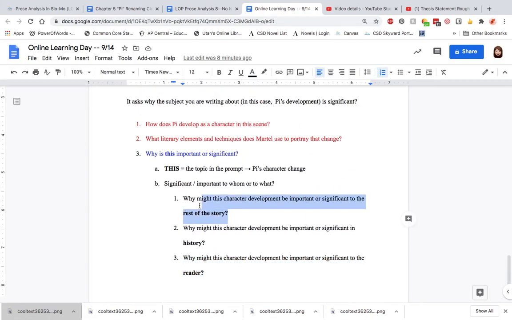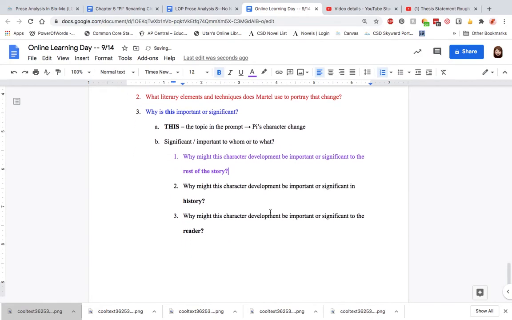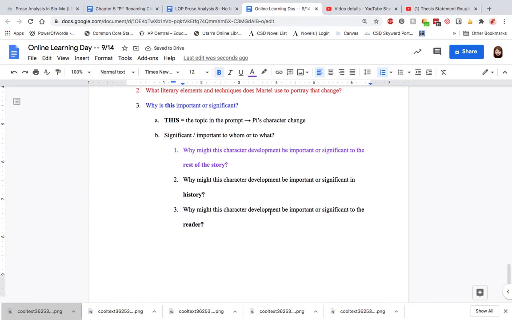But I can go back to this question, and I can think about why his character development might be important to the rest of the story. And I think it's important to the rest of the story because in this scene where we watch Pi go from this weak, powerless character to this empowered, joyful, charismatic leader, we learn to root for him, we learn to like him. And in literary terms, what that means is that we learn to sympathize with him, which means we learn to identify with and root for and care for him as a character.